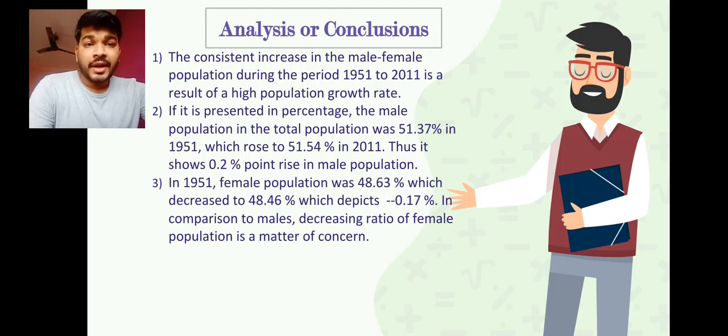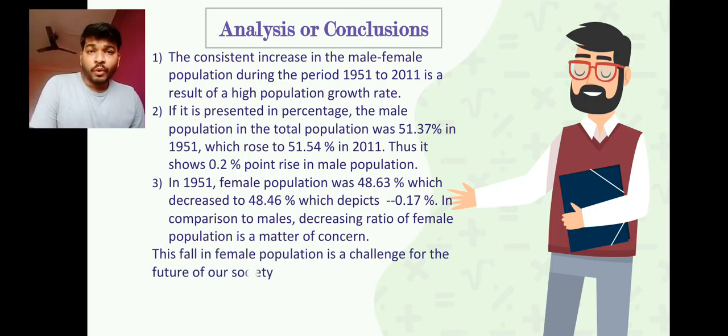So this states that females are comparatively fewer than males in India, whereas most developed countries have more females than males. You can just check on Google for Russia. There are more females than males, whereas here in India you find more males and fewer females. So there is a fall in female population, and this is a challenge for our future society. This is what we can conclude from our data on male and female population in India.